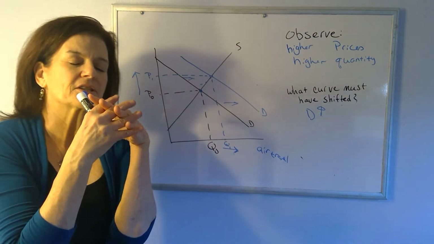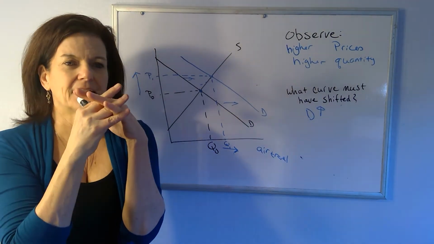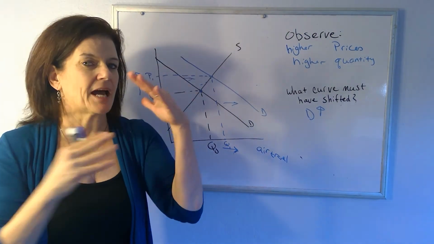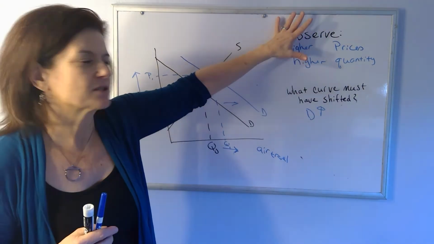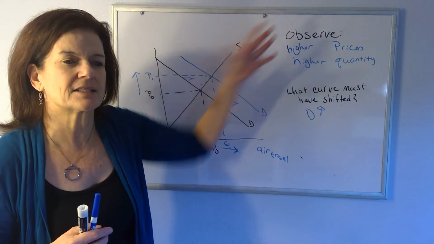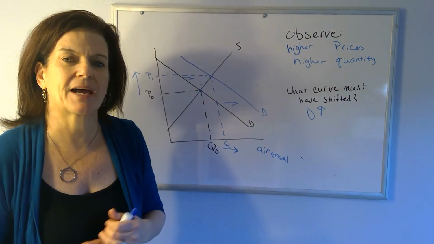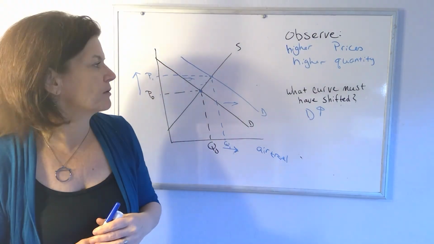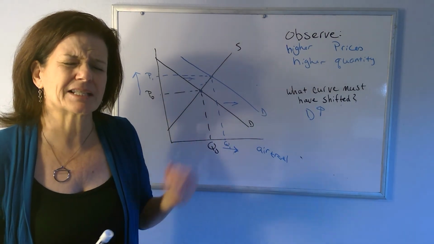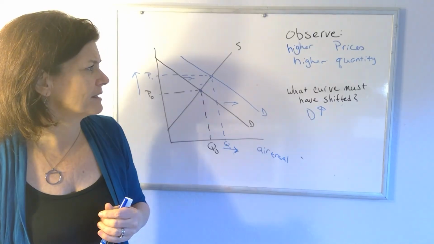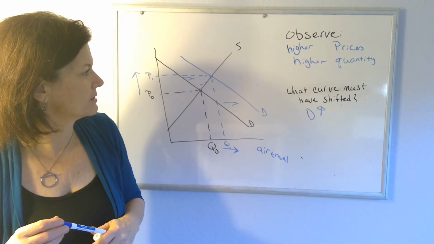So again, we can use our supply and demand diagrams to say, if this happens, what do we expect to happen to price or quantity? But we can also say, if we see this, and then we can sort of backwards induce, what does that tell us about what must have happened in the market? What curve must have shifted in what direction, and what can we say about what might have caused that? And so we can use our models to do that also.